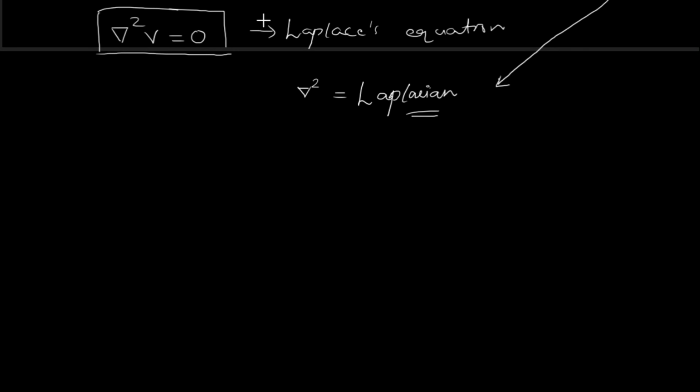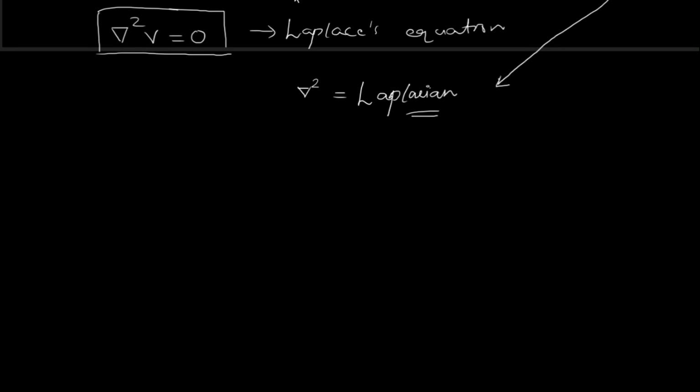Now to mathematically solve this, we need to know how to express this del square or Laplacian operand in various coordinate systems. We express a three-dimensional space with the help of three coordinate systems: Cartesian, cylindrical and spherical. So let us see how to express del square in these three coordinate systems.